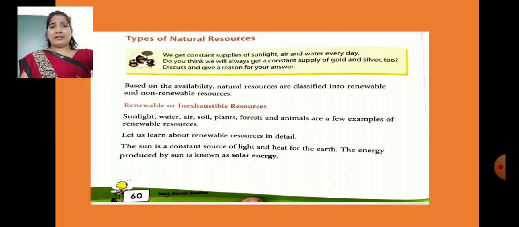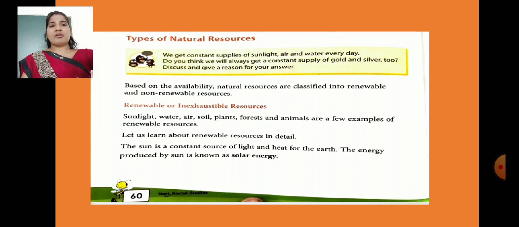Do you think that we will also get a constant supply of gold and silver? No, because they are not natural resources. They are man-made resources. So that's why there is not a constant supply of gold and silver, etc.